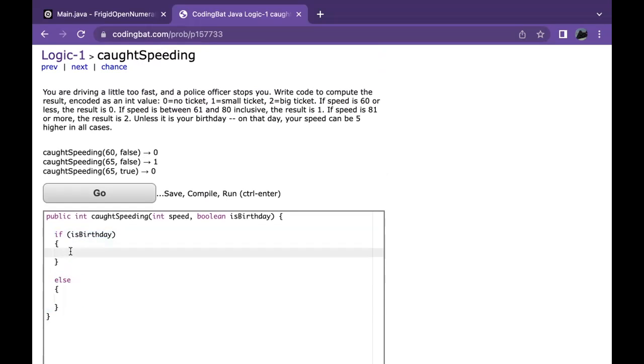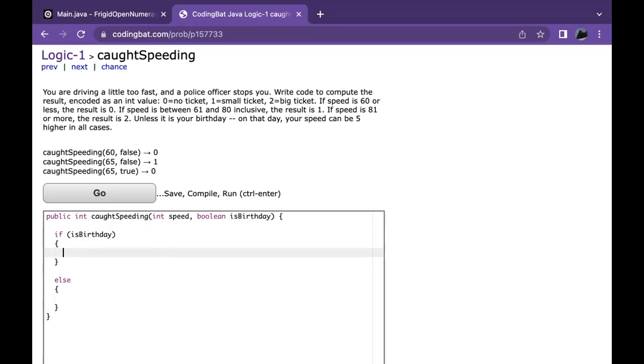So now that we know it is the birthday, all the code you write over here assumes this condition is true. So if it is your birthday, then let's go ahead and do something. We first have to determine if your speed is 81 or more. Now, you might be thinking to yourself, why don't we just determine if it's greater than 60? Let me explain.